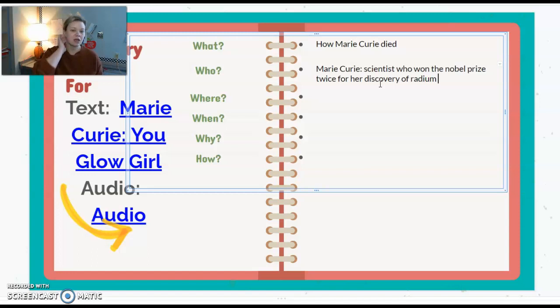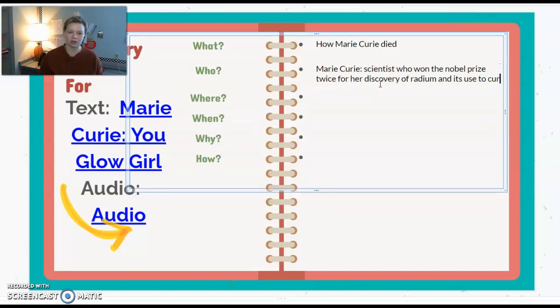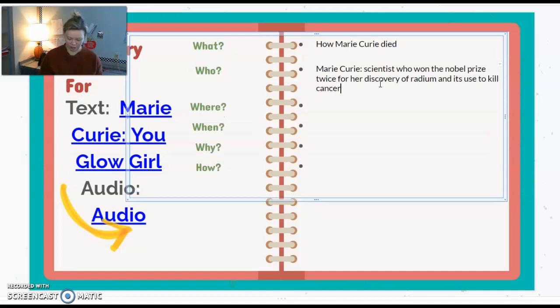She discovered it. And it's used to cure cancer, or remove cancer. I should say to kill cancer, because it doesn't really cure it. It just kills cancer cells. Okay. So this is who she is.